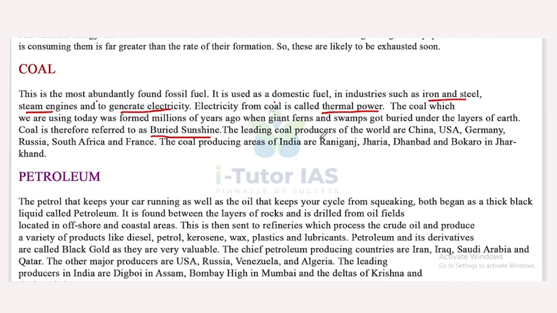The leading coal producers of the world are China, USA, Germany, Russia, South Africa and France. The coal producing areas of India are Raniganj, Jharia, Dhanbad and Bokaro in Jharkhand. So these are the leading coal producing places in India.